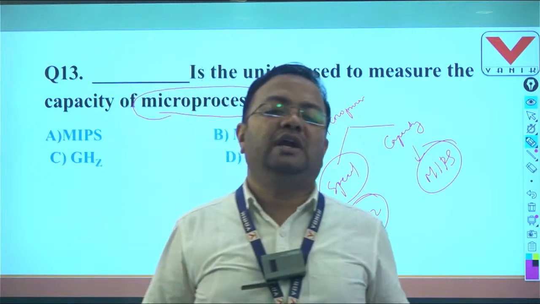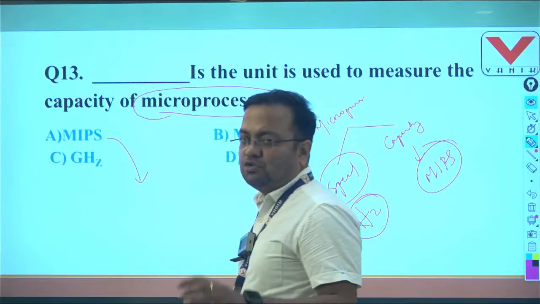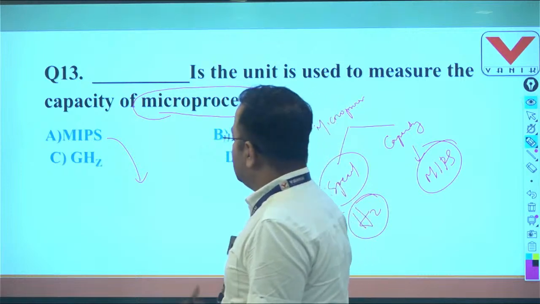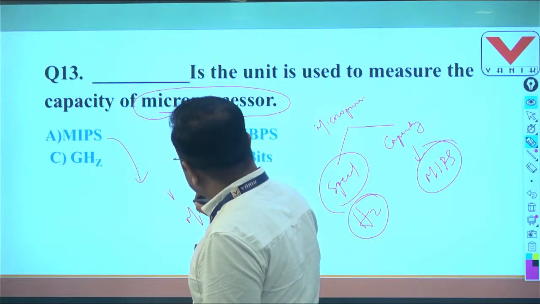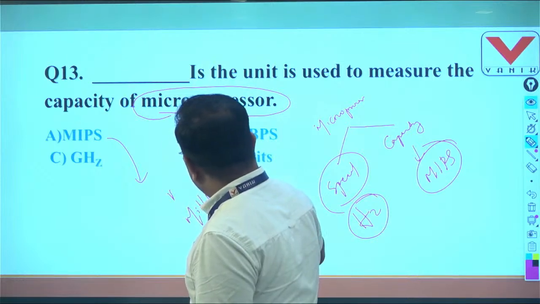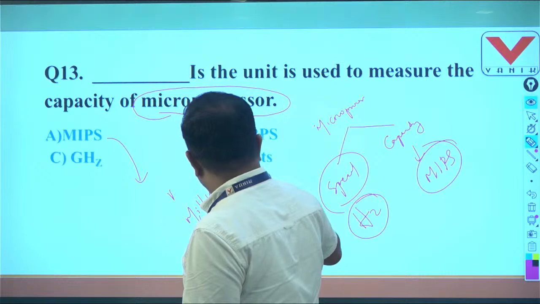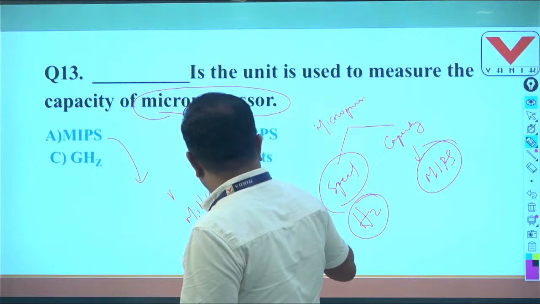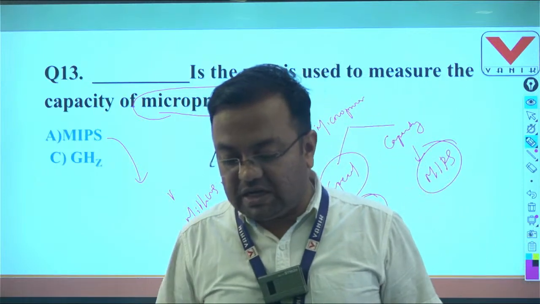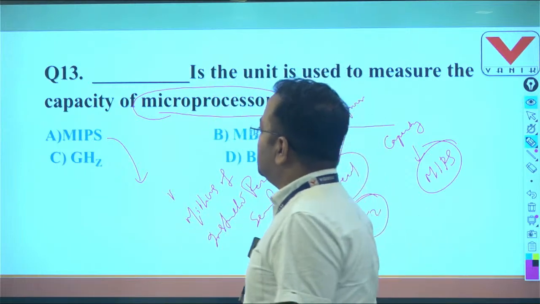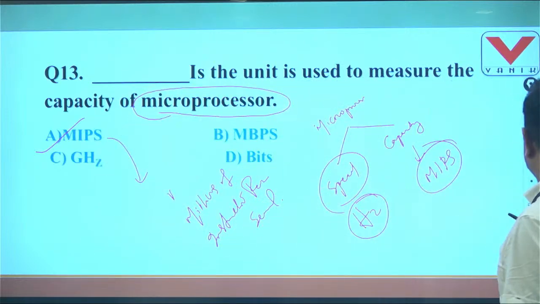How much capacity means how much amount of data it can accept for processing, and this is MIPS. It is a very popular question students, another important question. MIPS stands for millions of instructions per second. So here question number 13, answer is A. Okay, then goes to question number 14.